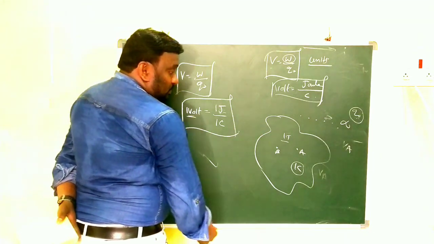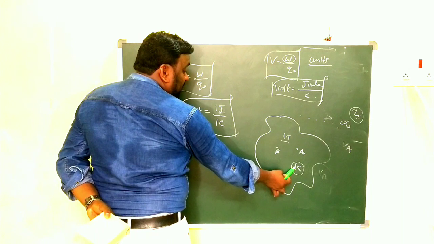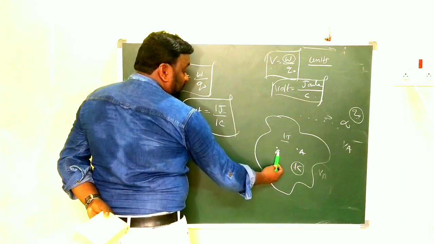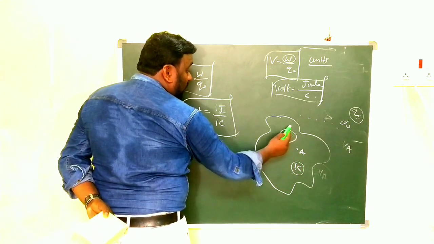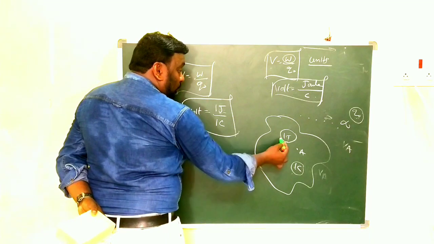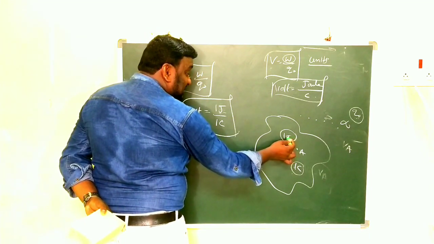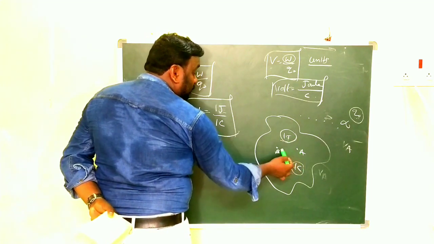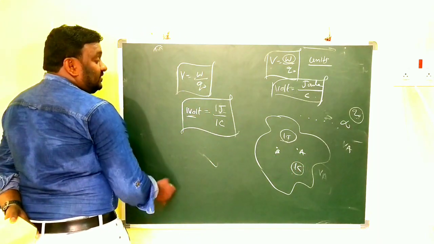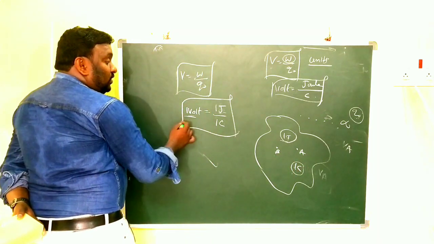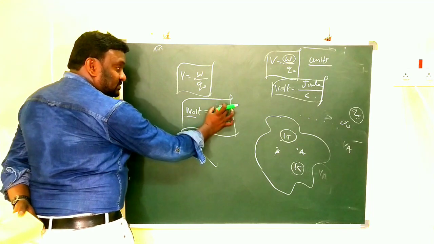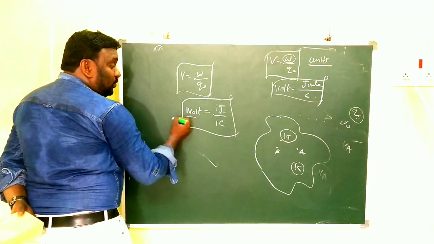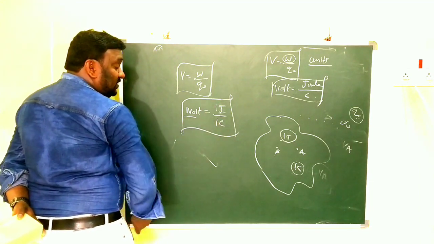Clear? If you want to move 1 coulomb of charge from A to B, how much work is required? 1 joule. 1 joule amount of work is done to move the charge from A to B. That is called 1 volt. 1 volt is equal to 1 joule per 1 coulomb.